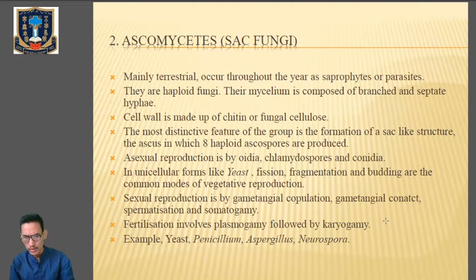Mainly they are terrestrial. Now you know what terrestrial means, right? They occur throughout the year as saprophytes or parasites. Now what are saprophytes and what are parasites? You know the differences; I'm not going to tell you. Clear? Then they are haploid fungi, that means they have half the number of chromosomes. Their mycelium is branched and septate. Now what do you mean by mycelium? The network of hyphae is known as mycelium. Septate means presence of a wall or septum in the hyphae. The cell wall is made up of chitin or fungal cellulose. The most distinctive feature of this group is the formation of a sac-like structure called the ascus.